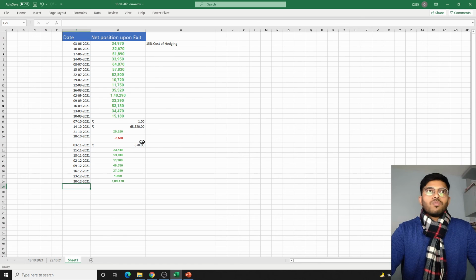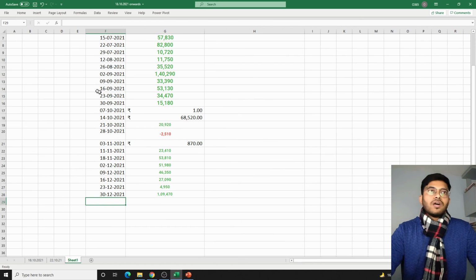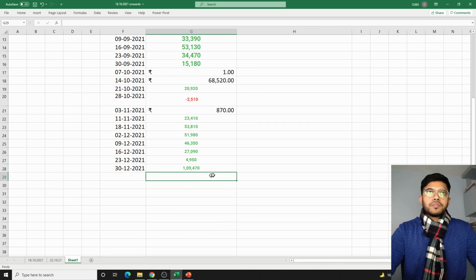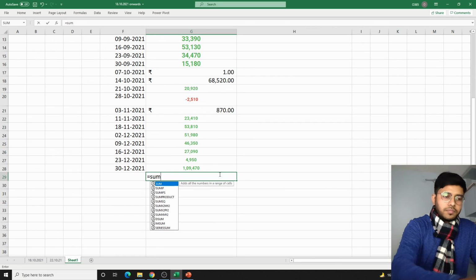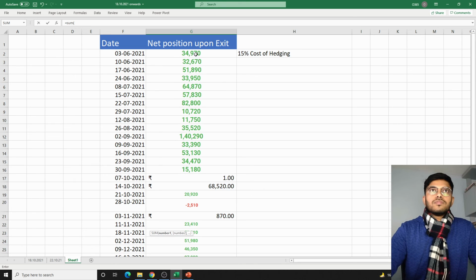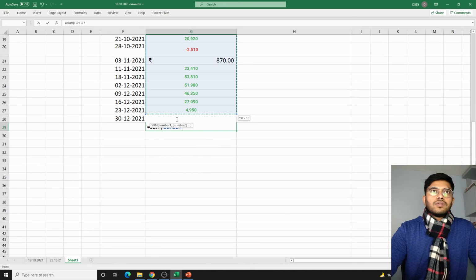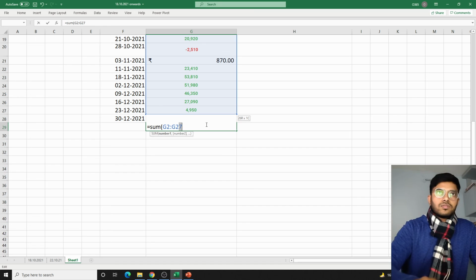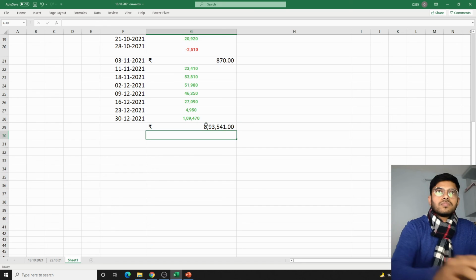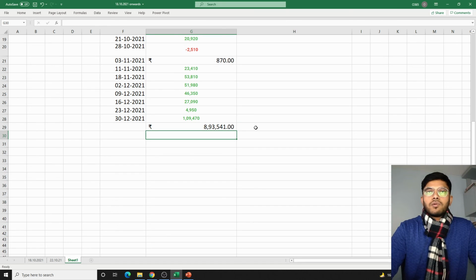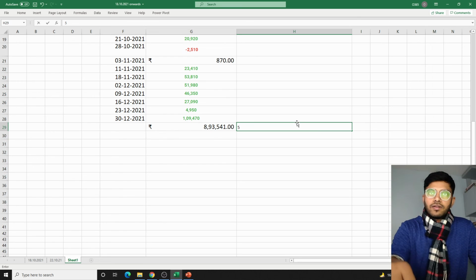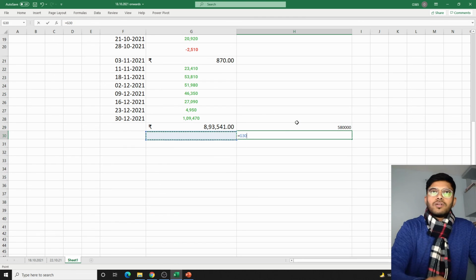Now let's just see what is the total outcome here. How much is the profit, so we do a sum here, and yeah, 28. So this is 8 lakhs of the profit on the capital of around 5 lakhs 80,000. Okay, so this is somewhere around,